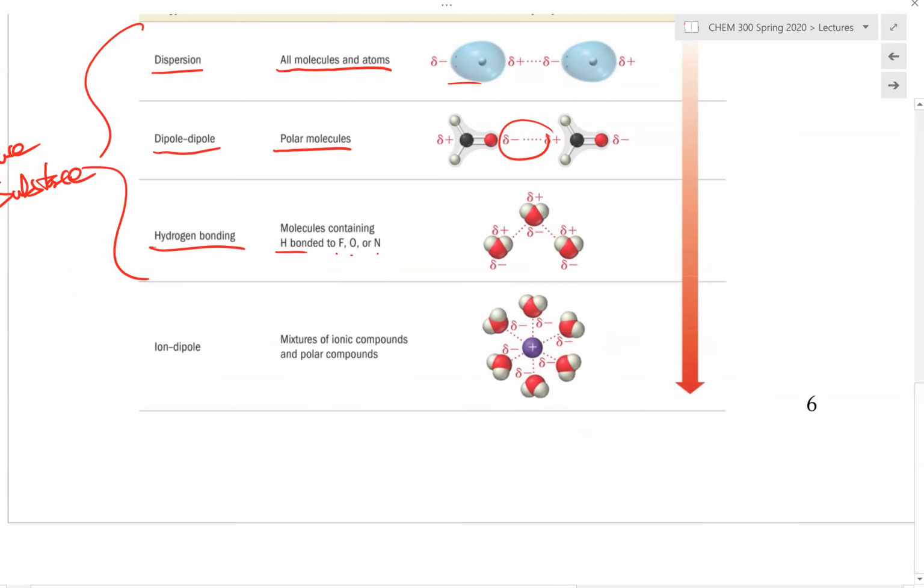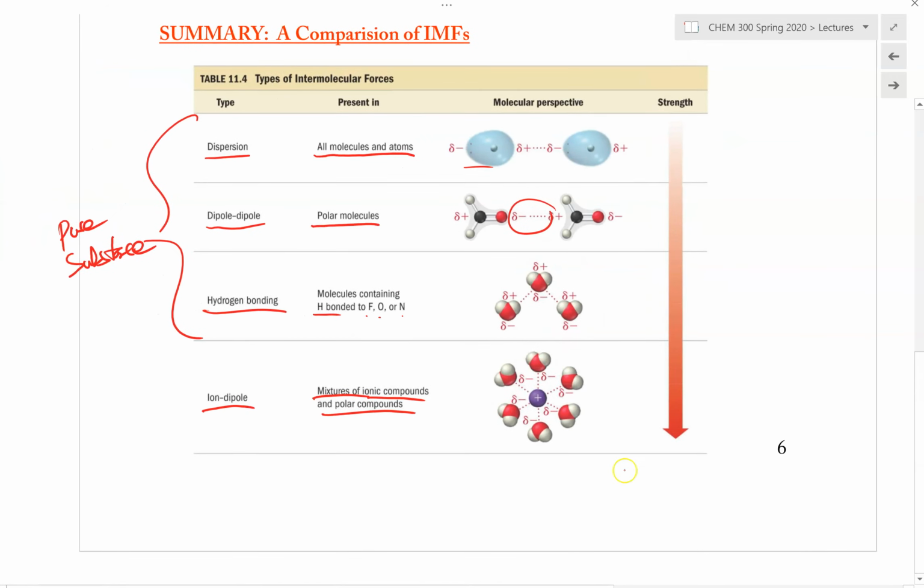And lastly, the ion-dipole. This exists in a mixture. This will be an impure sample, a mixture of an ionic compound in a polar solvent. That way we'll find the ion-dipole interaction. And in terms of strength, this is how they are ranked. The dispersion force is the weakest, followed by the dipole-dipole, the H bonding, and the ion-dipole.